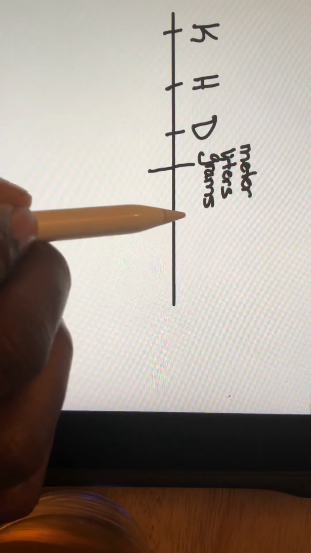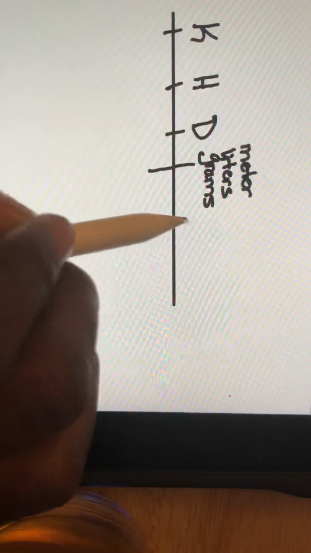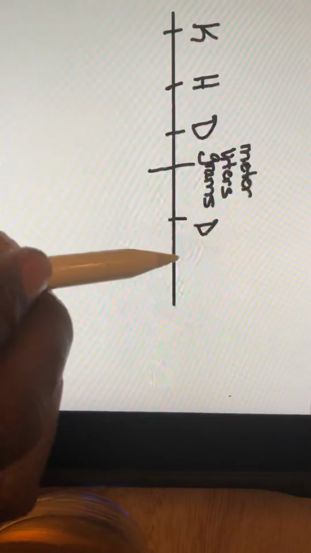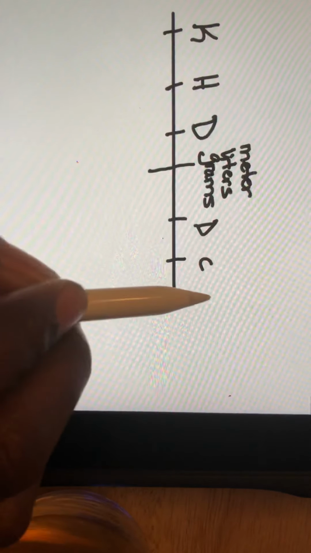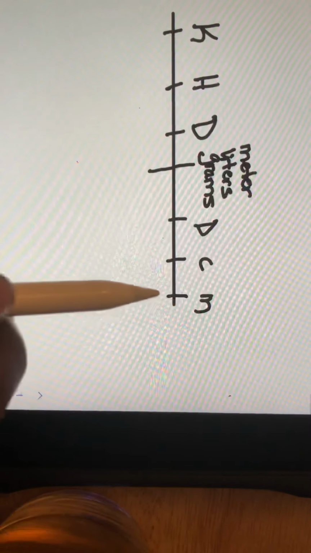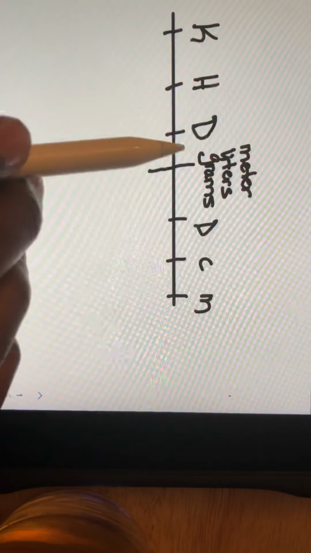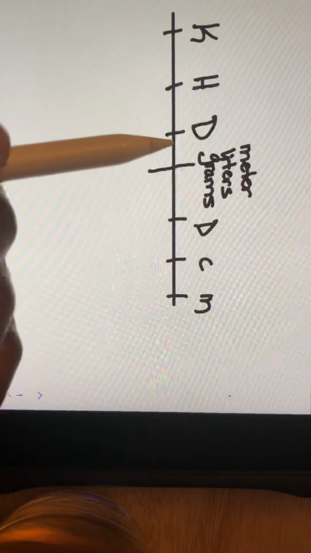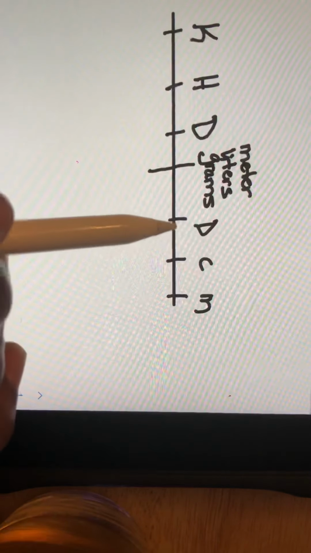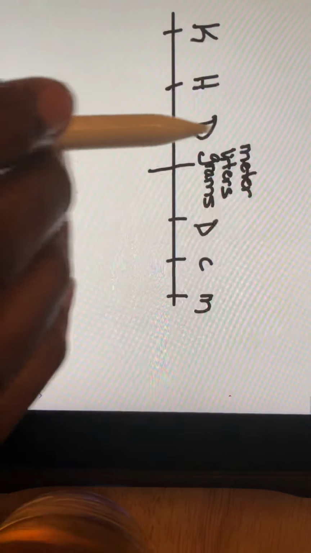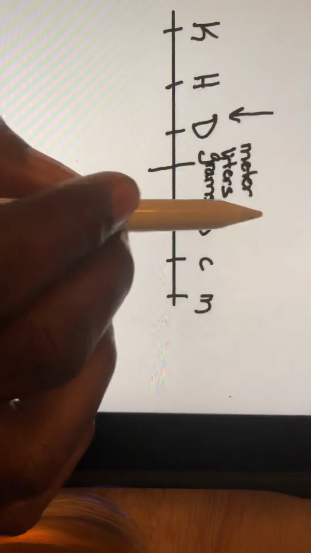After that, we have deci, and then there's centi, and then there's milli. Now, the way we remember this is that King Henry died by drinking chocolate milk, okay? And we don't want to confuse our deca with our deci.